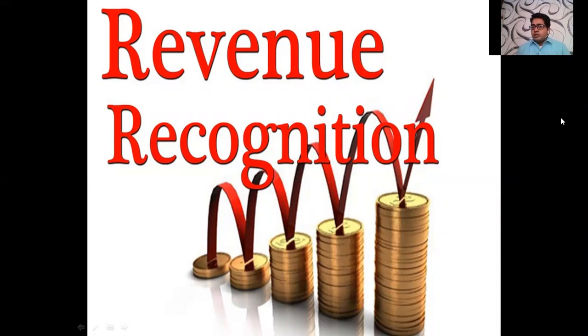Now recognition: revenue is to be recognized in the books on the date when the transaction has been done. It means the right to receive the money has already been established. Suppose A is selling goods to B. A sold goods today, that is on 15th May.